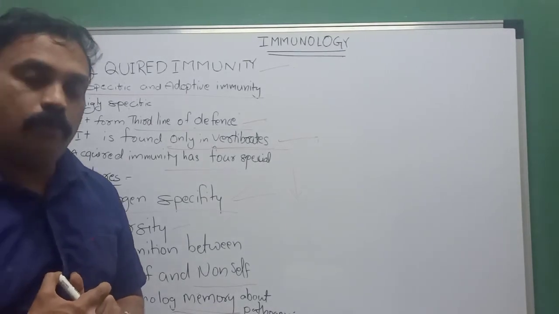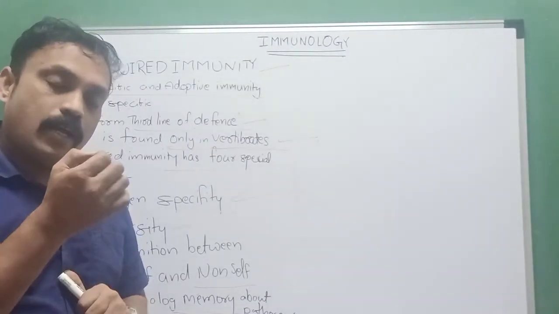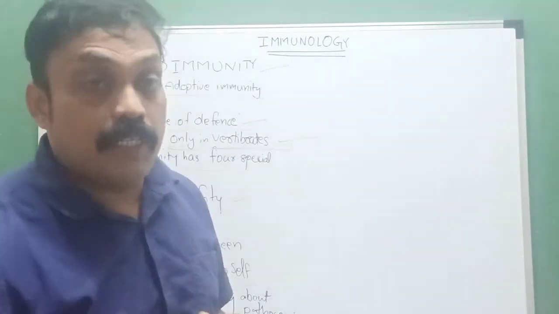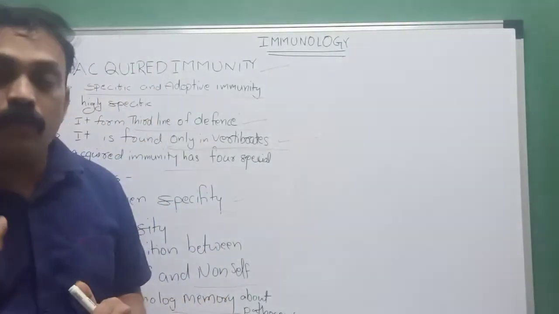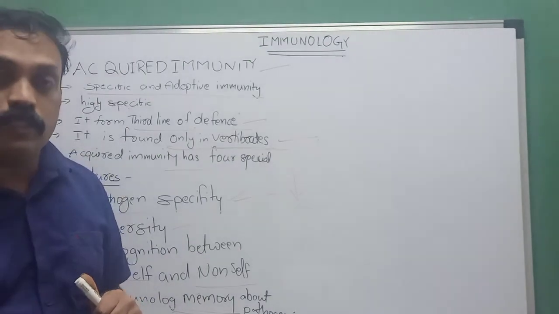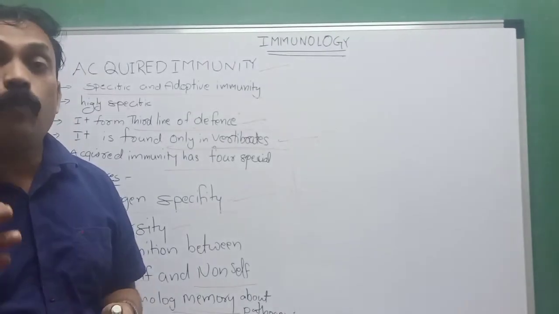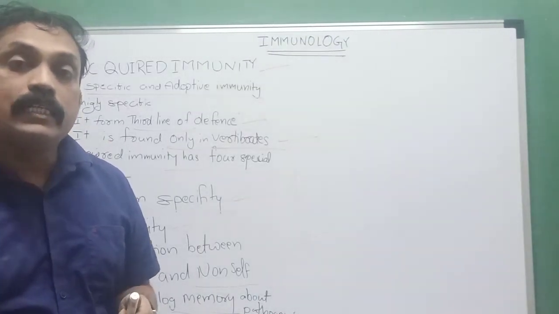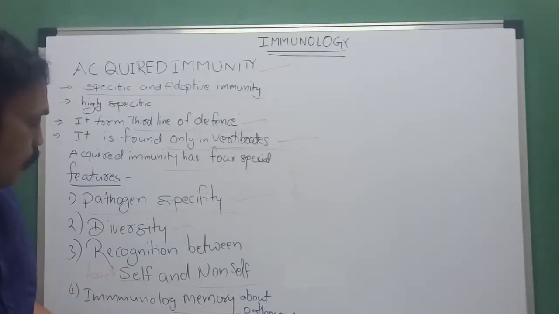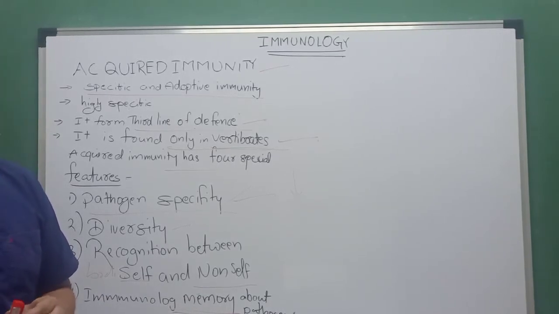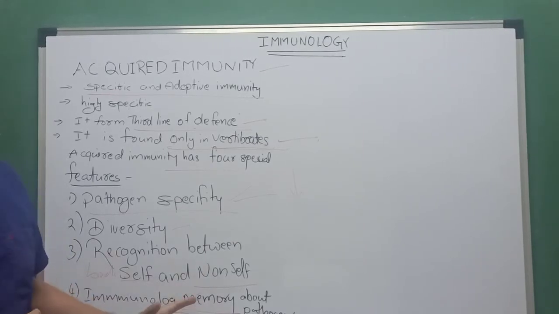But with innate immunity, when a foreign material enters the body, it is activated and shows a very fast response. Here, acquired immunity takes some time to respond, because it needs to recognize what type of pathogen it is. It takes some time, and it is also painless when the body produces acquired immunity.